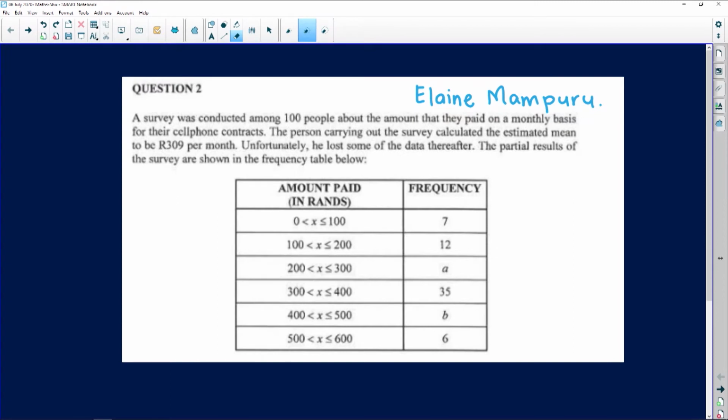Let's have fun, guys. So the first question that we're going to look at comes from Elaine Mampuru. And it's a nice question.